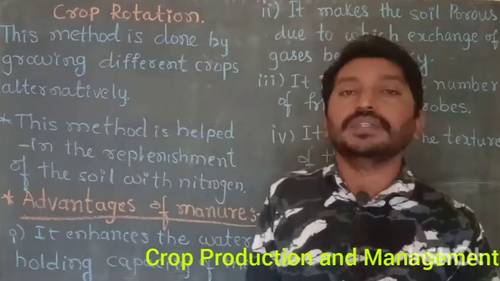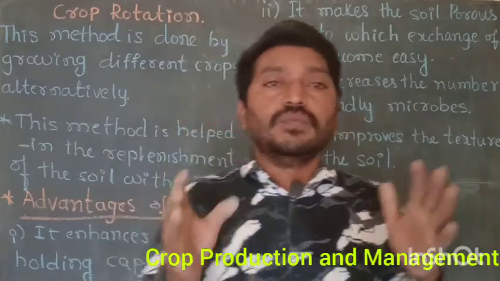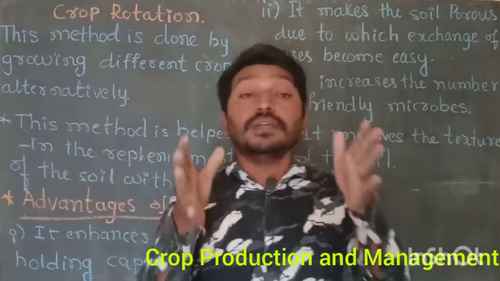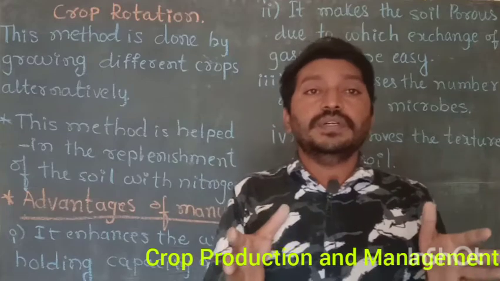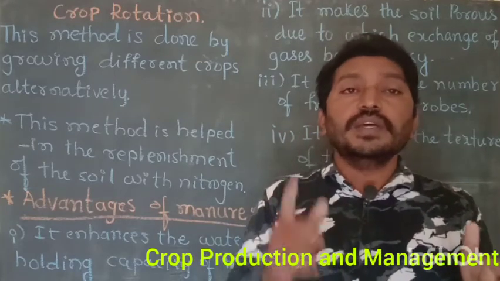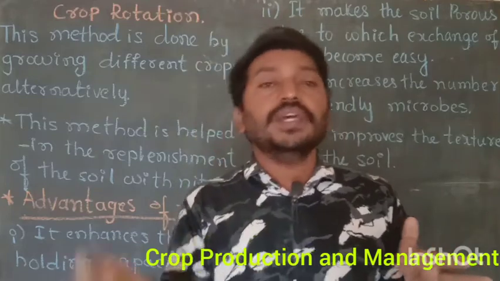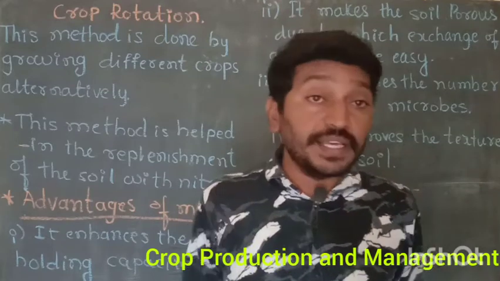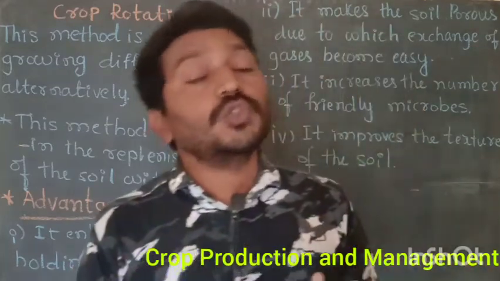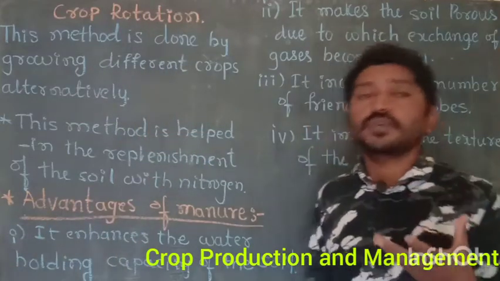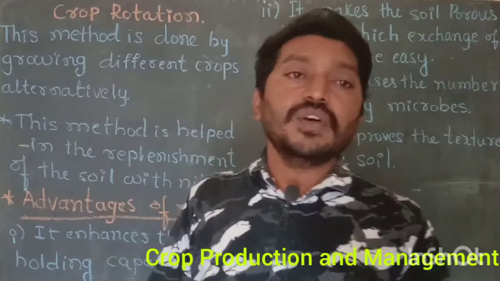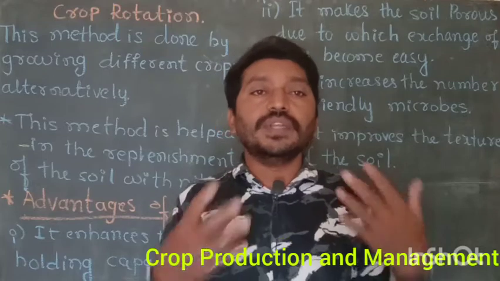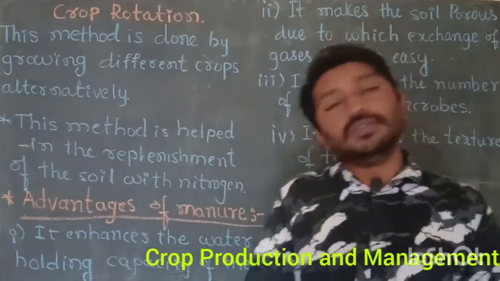But one thing, if we use more fertilizer, it affects the crops, because the fertilizer contains some harmful chemicals. If we use an excess of fertilizers, it affects the crops, and it is also one of the major sources of water pollution. That is why, instead of fertilizer, we have to use the manure. If we use the manure, it is very useful to provide nutrients for the soil.